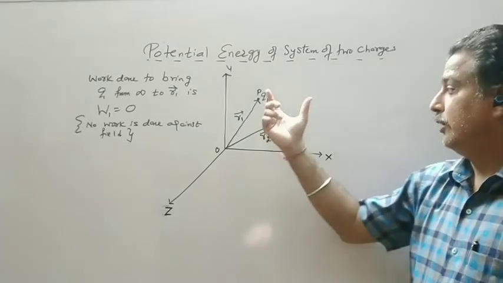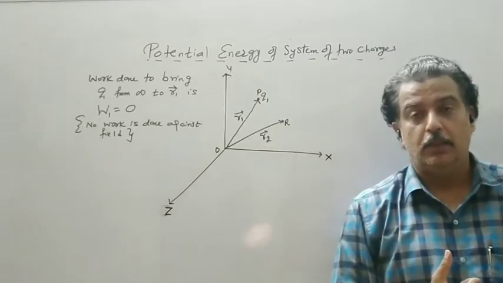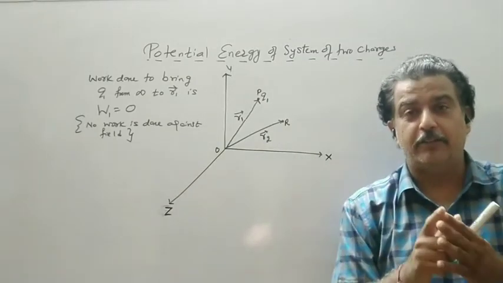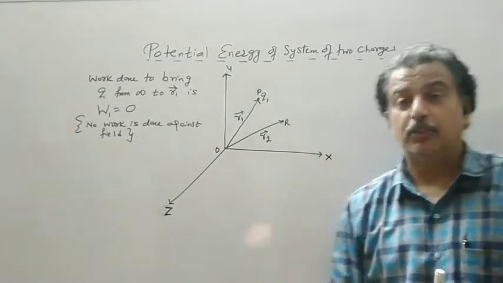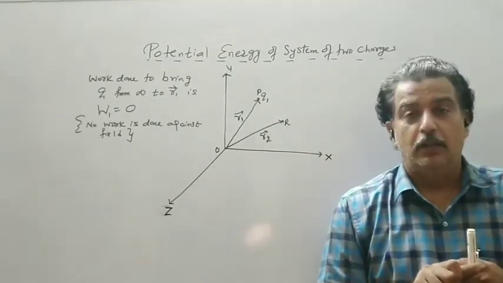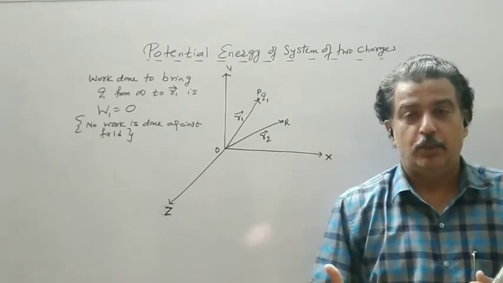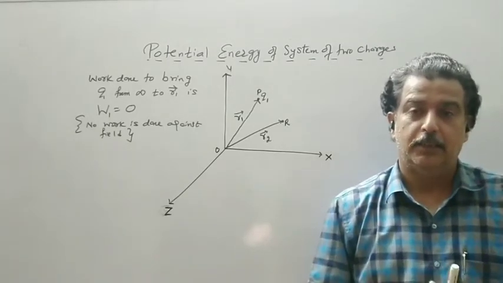So now this Q1 becomes a source. It creates an electric field around it, and it will try not to allow another charge to sit near it.